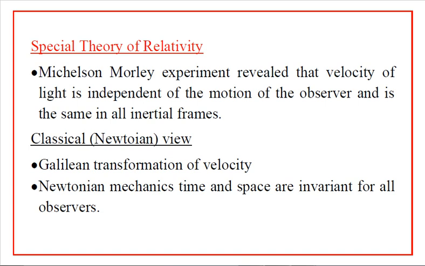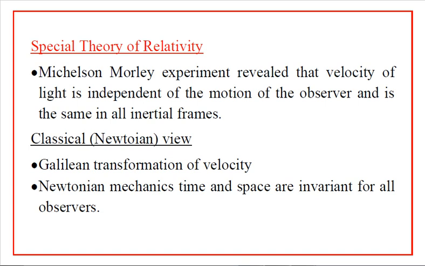At that time, the classical or Newtonian view of space and time was that space and time are invariant for all observers. It means that the distance measured, for example the length of a road, will be the same for different observers.